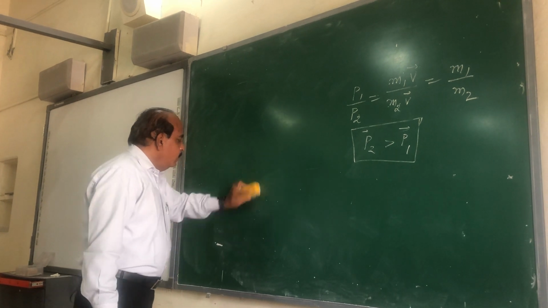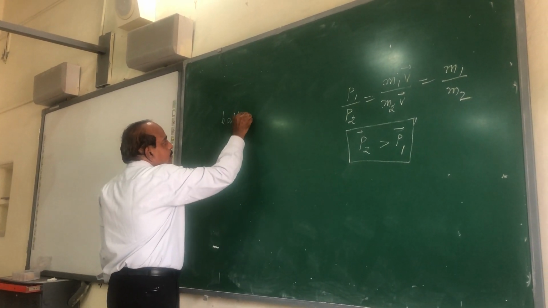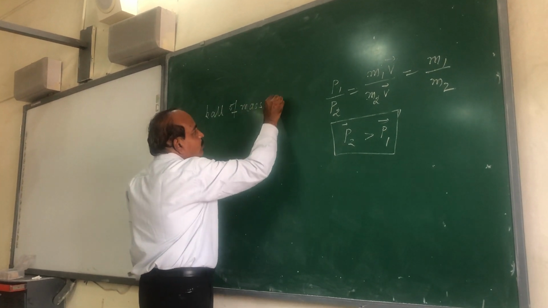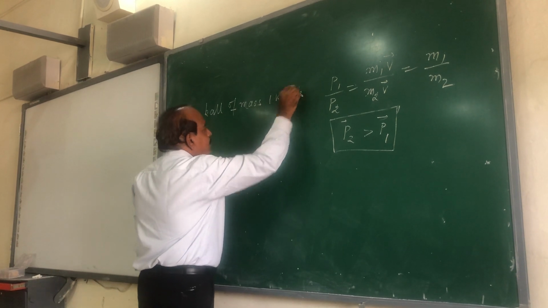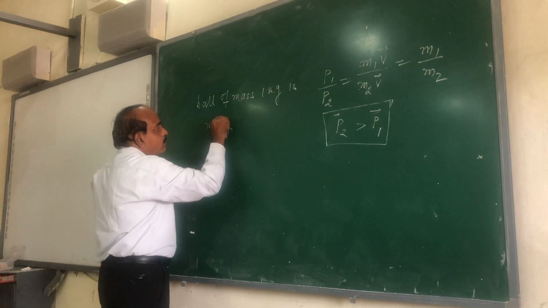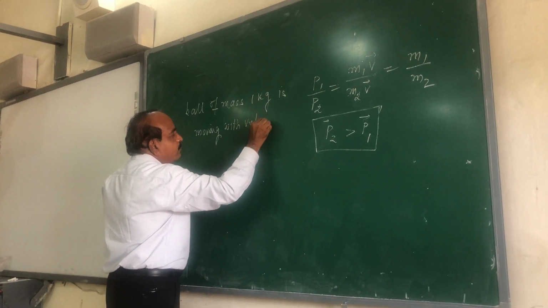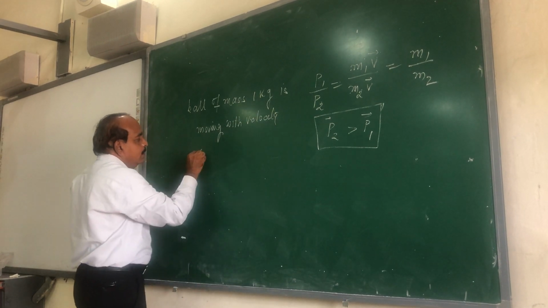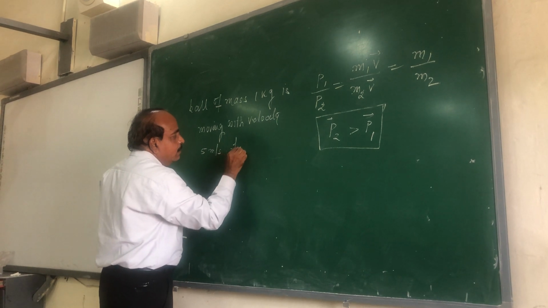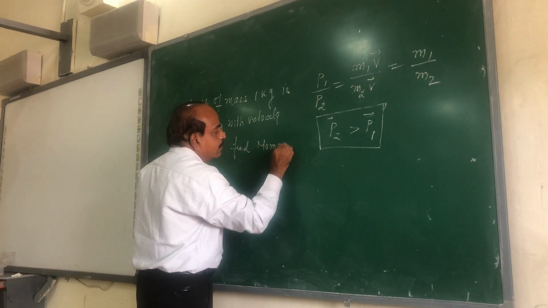Now one numerical I am doing. A ball of mass 1 kilogram is moving with velocity 5 meters per second. My question is that find the momentum of the body.